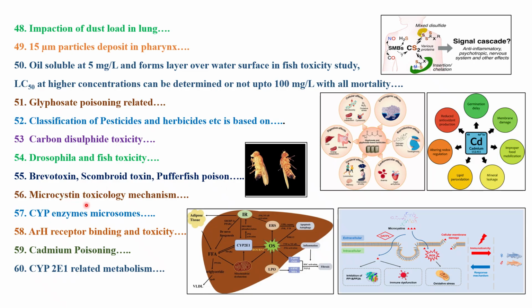Then next is about microcystin toxicology mechanism. Please read in detail the particle size, how they are forming, how they are disrupting the membrane, right? Then AhR receptor binding and toxicity. AhR, aryl hydrocarbon receptor, because it is highly reactive, it will react with your cell membrane. Some reactive oxygen radicals might form. So please read their mechanism in detail.